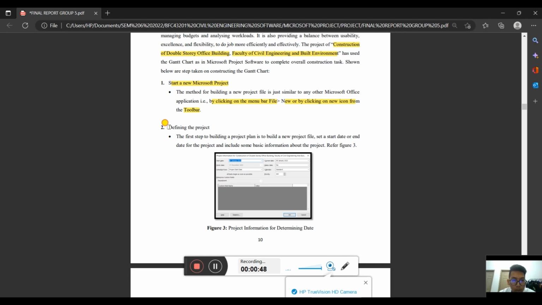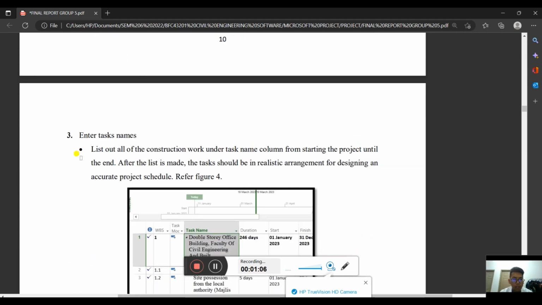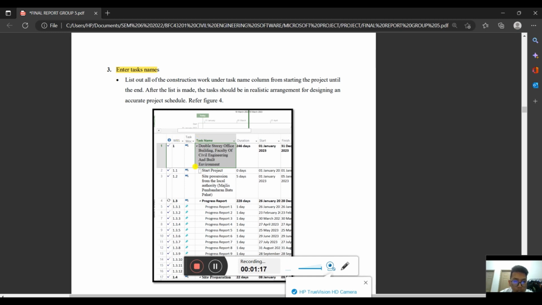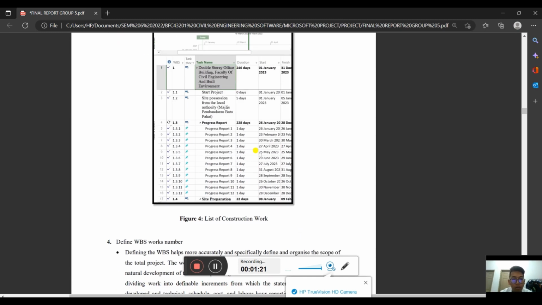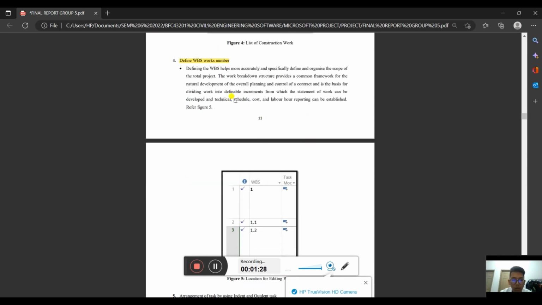And then the second step, we need to define the project, which we can do by going to the toolbar in Microsoft Project, clicking on Project Information, setting a starting date and then setting the current date or end date. Then step number 3, we need to enter the task names, following the WBS that we have jotted down, and put the whole list in this column in figure 4. Then step number 4, we need to define the WBS numbers, which means putting each task or activity name with a number such as 1, 1.1, 1.2 and so on.